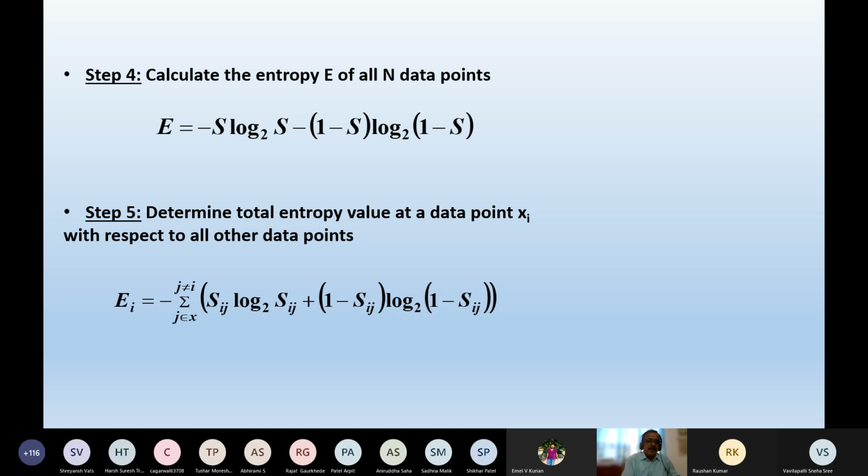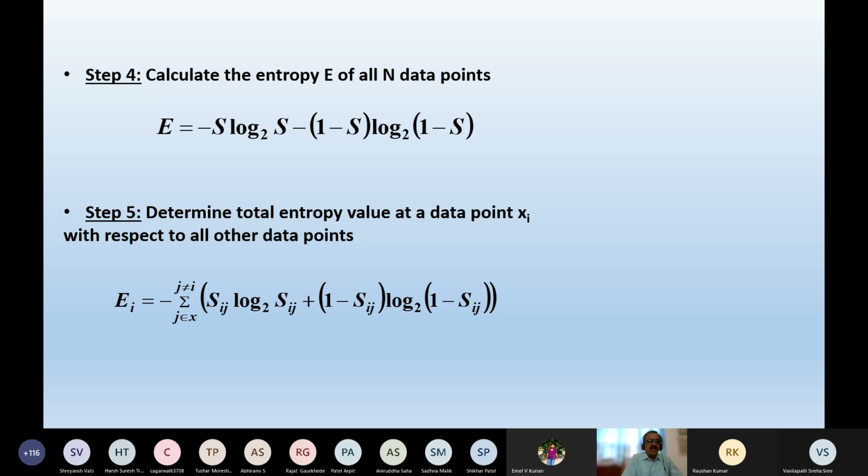Now let us see what happens if I consider S equals 1, the other extreme. For similarity, the minimum value is 0 and the maximum value is 1. If I put 1 here, this becomes minus 1 multiplied by log base 2 of 1, which is once again 0. Then (1 minus 1) is 0, multiplied by log base 2 of 0, which is not defined, but it is multiplied by 0.